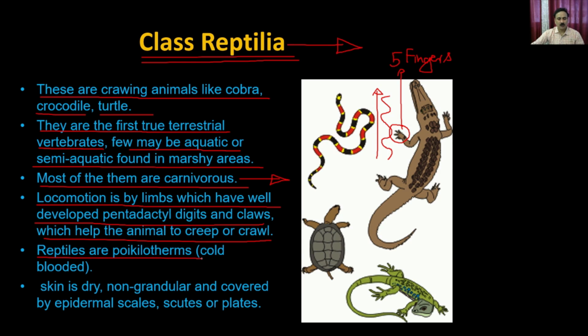The reptiles are also poikilotherms, like they are cold-blooded, which means they also cannot maintain the body temperature, and because of that, just like amphibians, the reptiles also go through the process called hibernation.